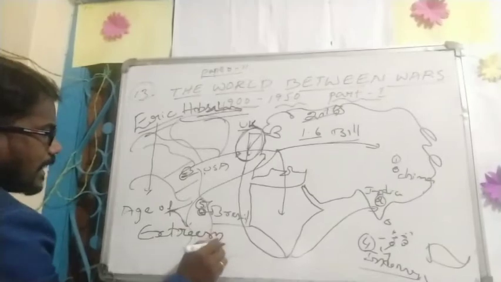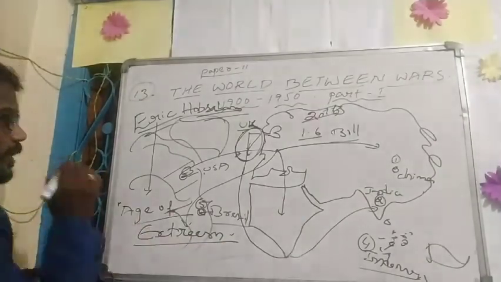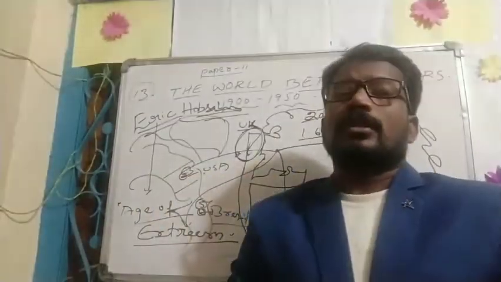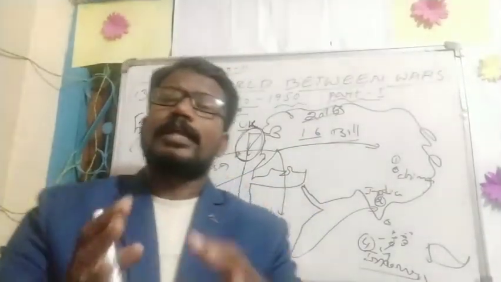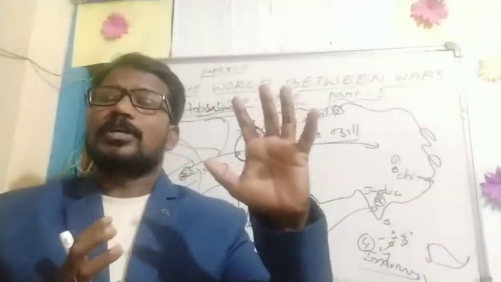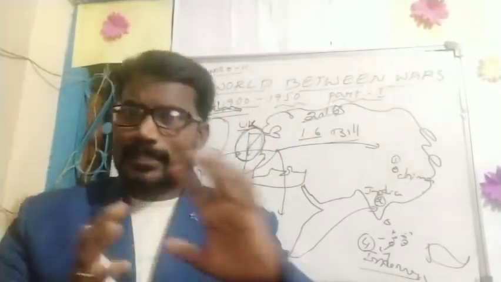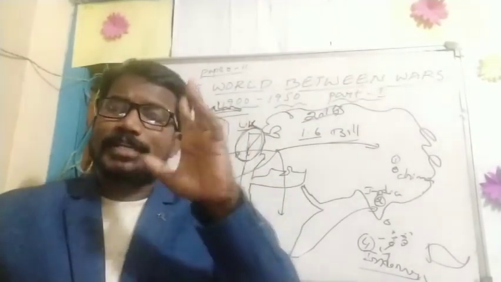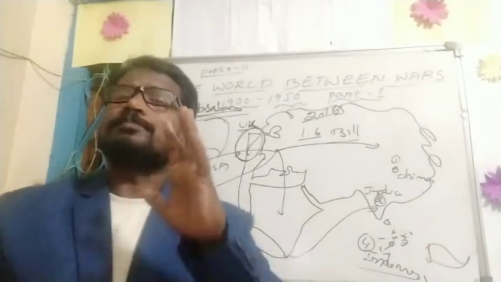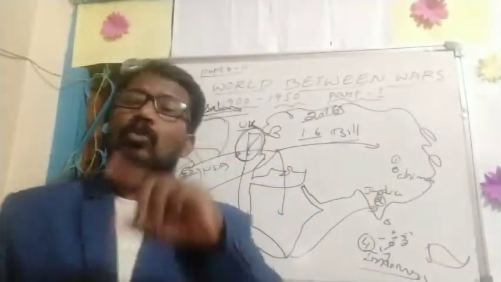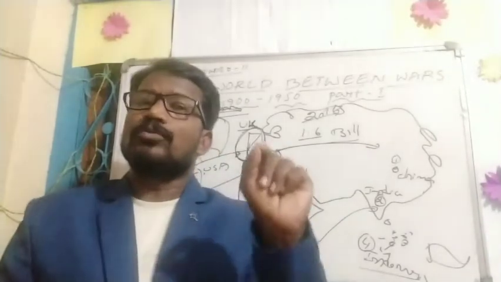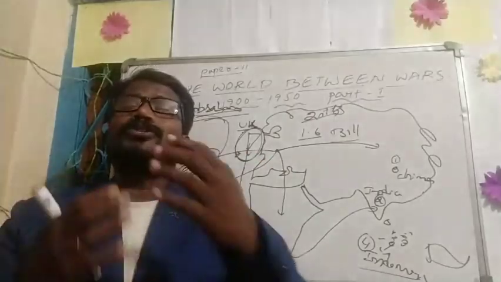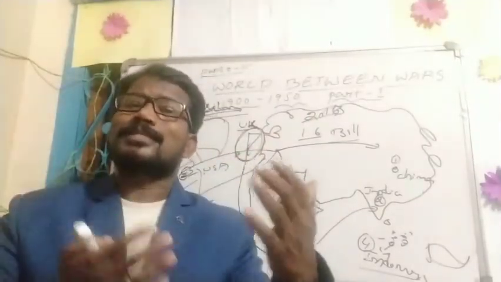Yeah, the age of extreme. It's a very important question. Who called the beginning of the 20th century the age of extreme? The 20th century was called the age of extreme because so many incidents happened in the world at its beginning. That is why one of the greatest historians called the 20th century the age of extreme. Then we have to discuss those incidents.